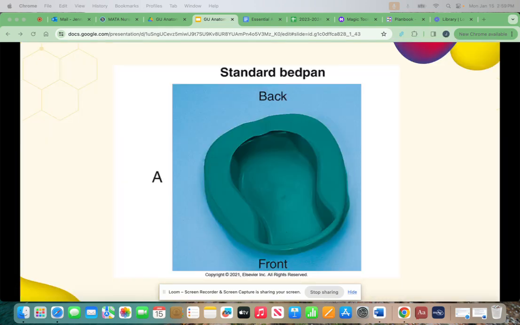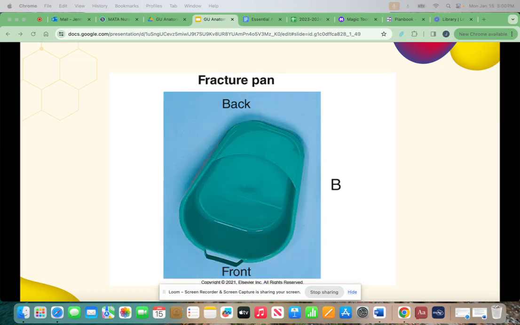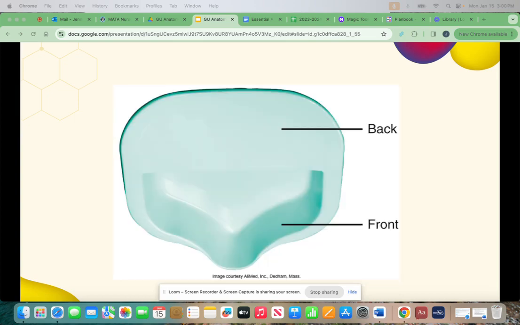This is a picture of a standard bedpan. This is a picture of a fracture pan. The thin end is what is placed under the resident. And this is a bariatric bedpan.